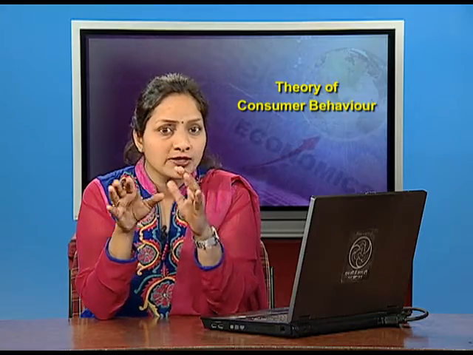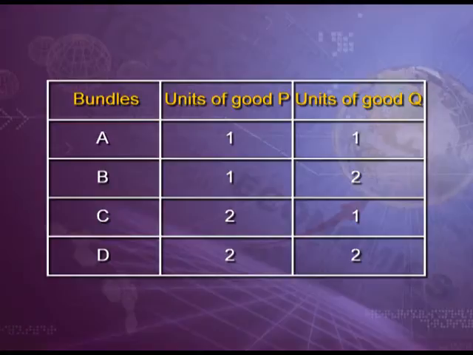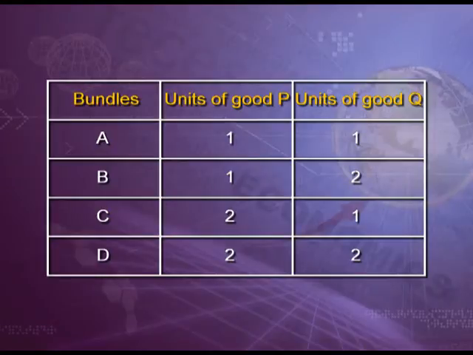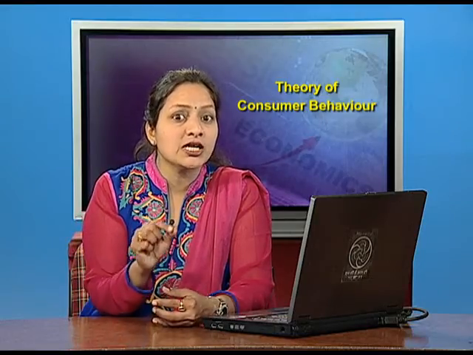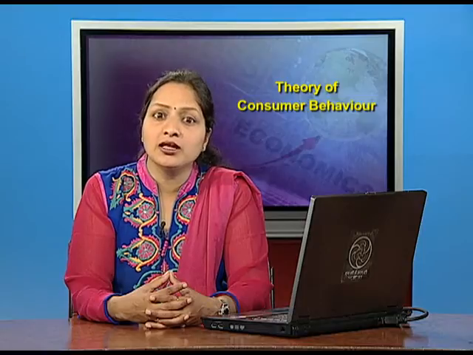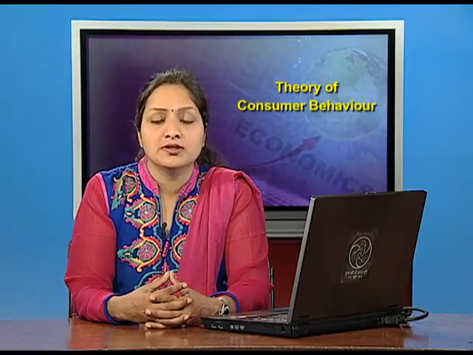In short, we can say bundle A has 1 plus 1, bundle B has 1 plus 2, bundle C has 2 plus 1 and bundle D has 2 plus 2. Now, which bundle will you choose? Obviously, you will choose bundle D as it has more units of both good P and Q, that is 2 plus 2. This is the only bundle which has maximum units of both the goods taken together. Preferences of this kind are called monotonic preferences.